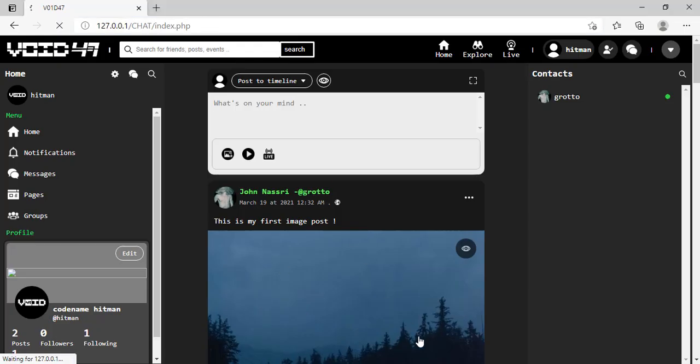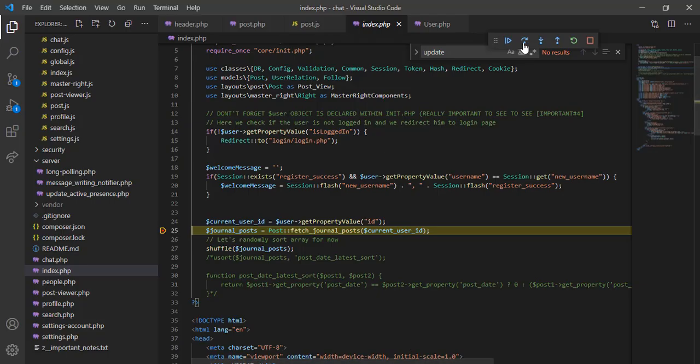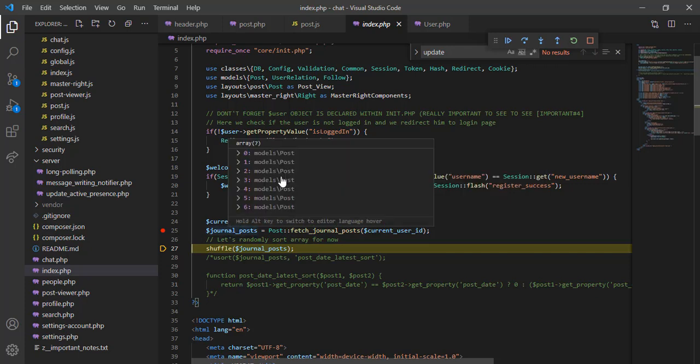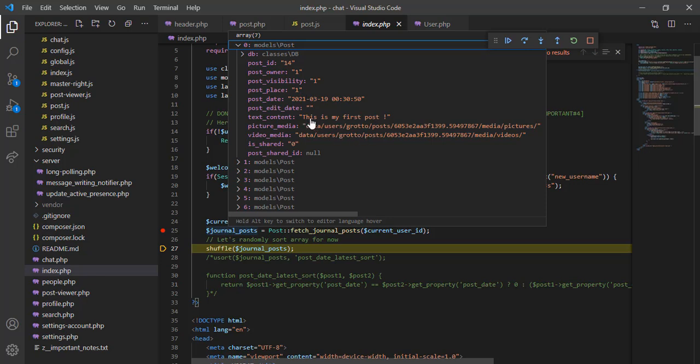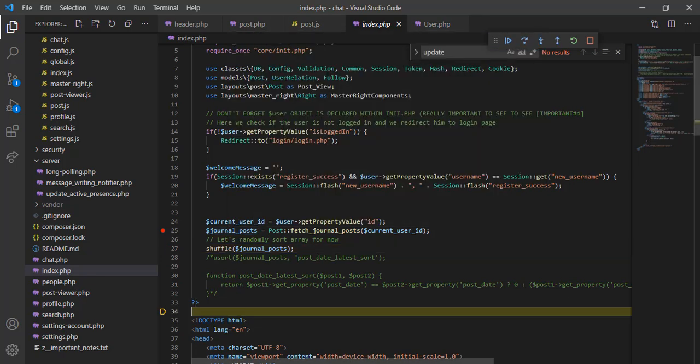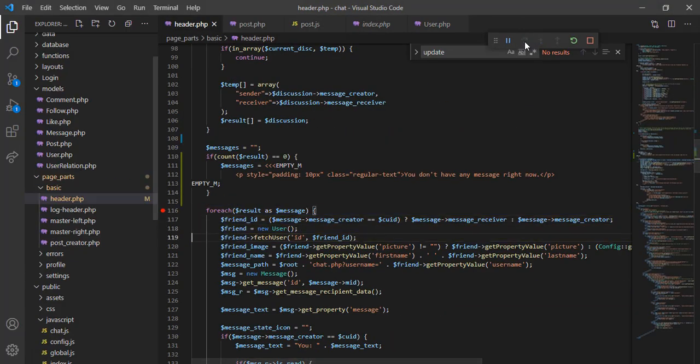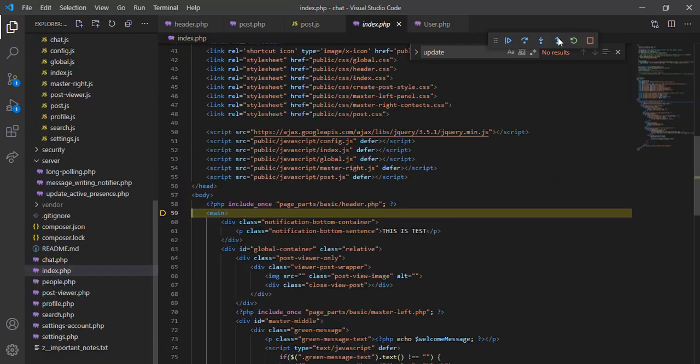Now let's do this. Now we have all these posts, as you can see. Now we have this post right here. This is my first post. Now remember, this is the first post that we created, right? But this is not what we will get because we shuffle, as you can see. Now when we shuffle, let's go here and do all of these processes.